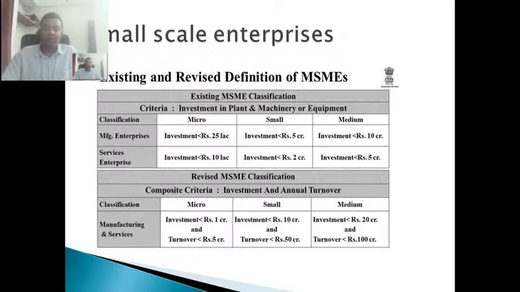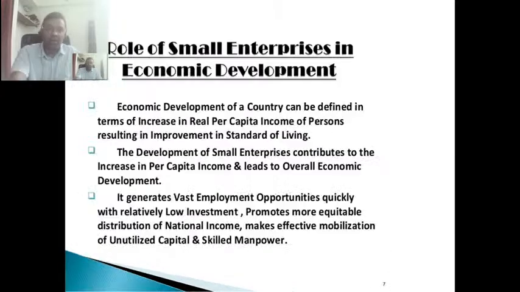And this thing can be converted into reality when we promote MSME, micro, small, medium. So that's why government gives a lot of focus on every introduction about MSME. Okay, role of MSME we have discussed. It increases real per capita income, like the fruits of economic growth will reach every person. So they will develop their per capita income.